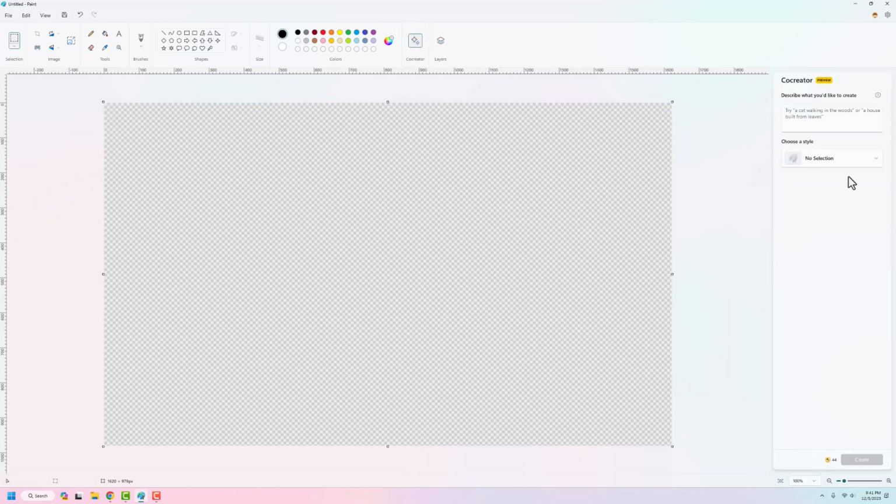Hey folks, it's been a long time since I've used Microsoft Paint, but I have Windows 11 here and they did something new inside of Paint. They added AI. So all you have to do is go up here to this Co-creator little star button thing. You click on that, it's going to open up the side panel and basically you get a preview, and I started with 50 free credits.